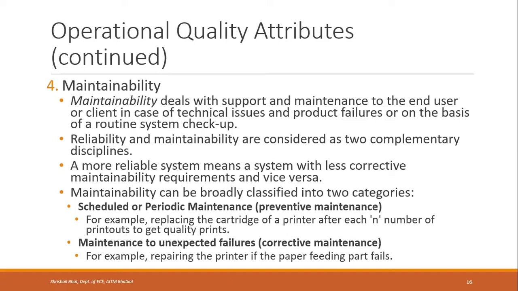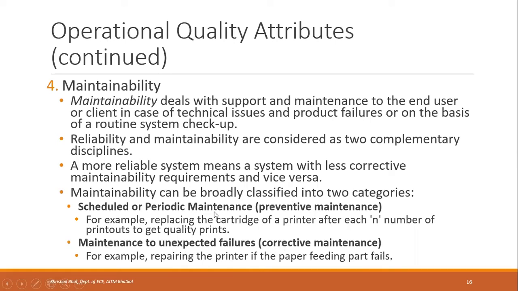Both reliability and maintainability are considered two complementary disciplines. A more reliable system means a system with less corrective maintenance requirements and vice versa. If it is more reliable, then the maintenance will be less. If it is less reliable, then there will be too much maintenance cost. Maintainability can again be classified into two categories: scheduled or periodic maintenance, that is preventive maintenance, and maintenance to unexpected failures, that is corrective maintenance.